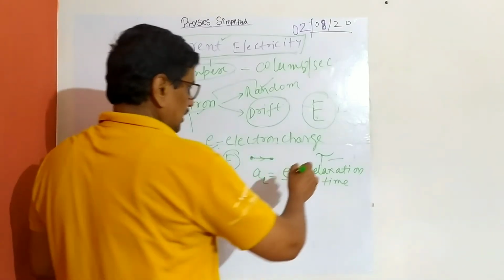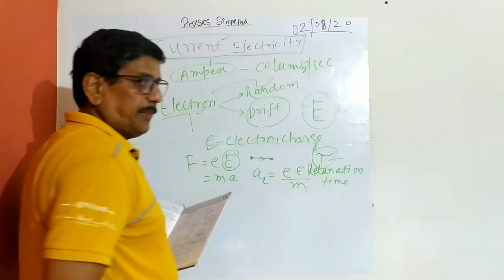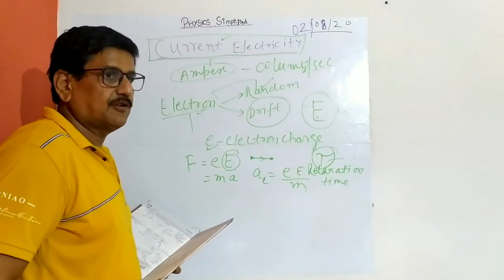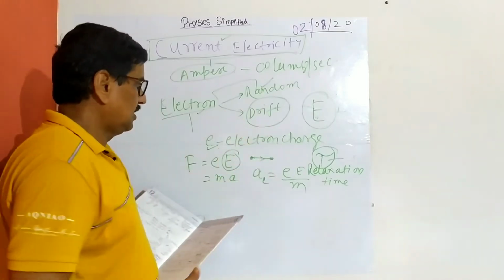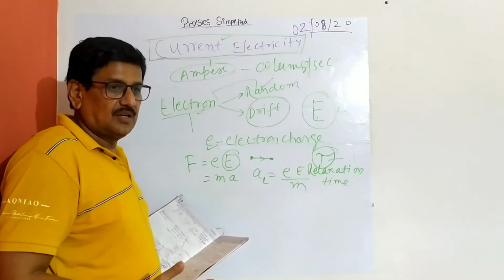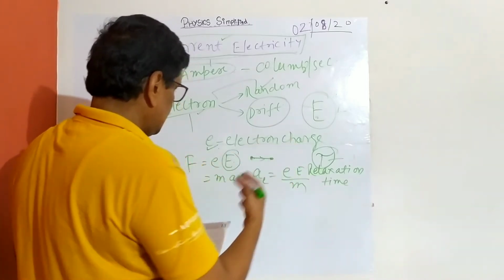So for every electron in a circuit, depending on this E, there is a time before it collides, depending on the packing of the material. A better conductor will have less relaxation time because there are more conducting electrons. And so on, we will see later.